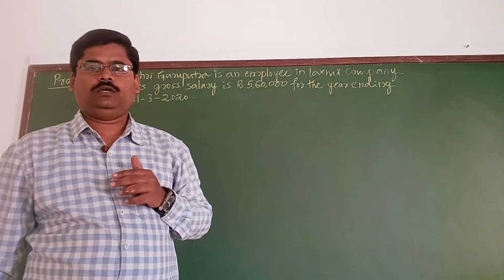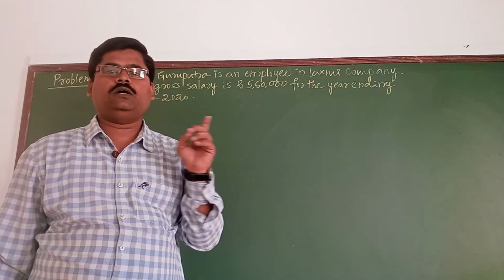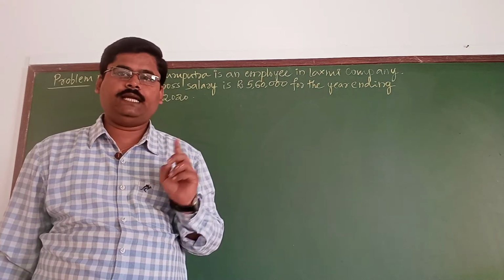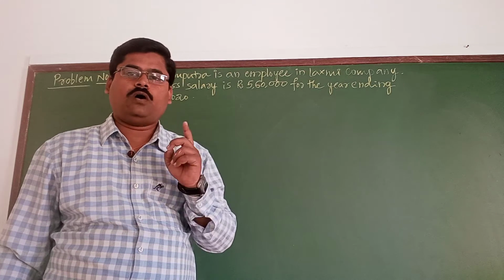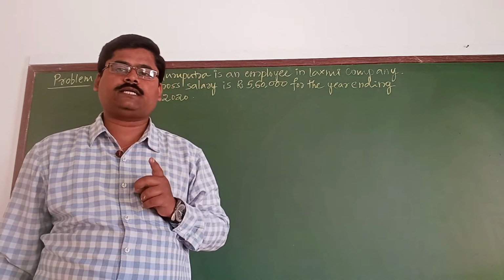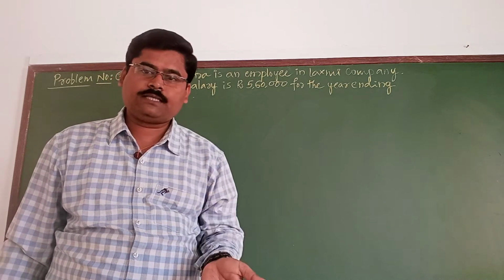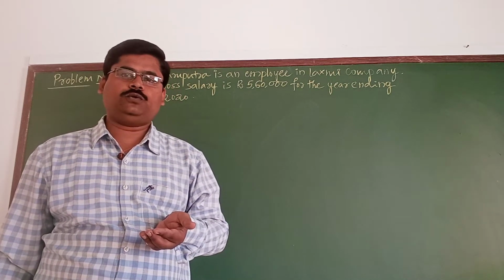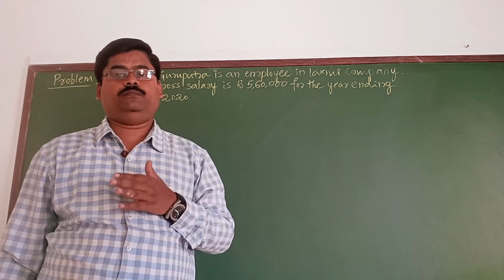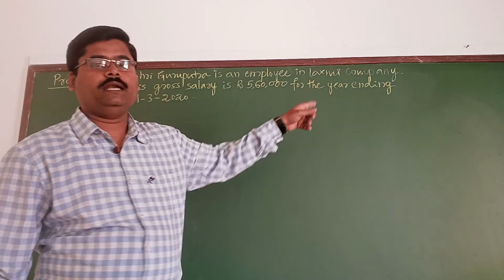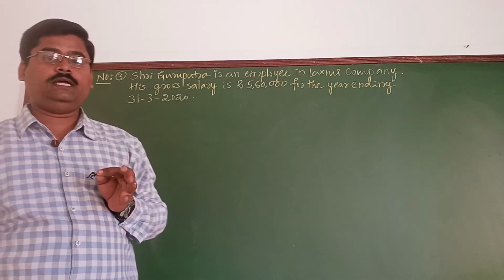We are not going to impose tax on the gross salary, but they have given the gross salary. It means that it is before showing the deduction of standard deduction under section 16IA. That is why that gross salary has to be converted into the taxable salary or taxable income. For the year ending 31st March 2020, this is the previous year.